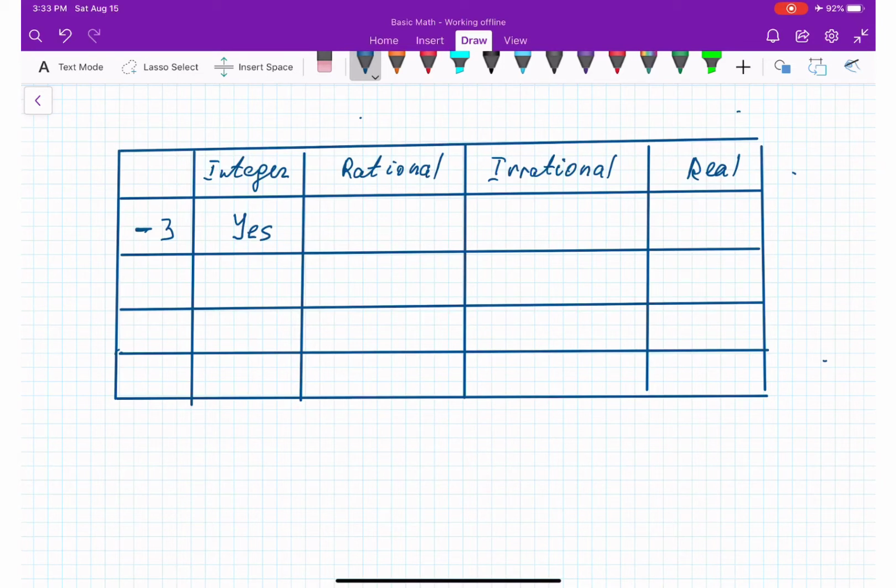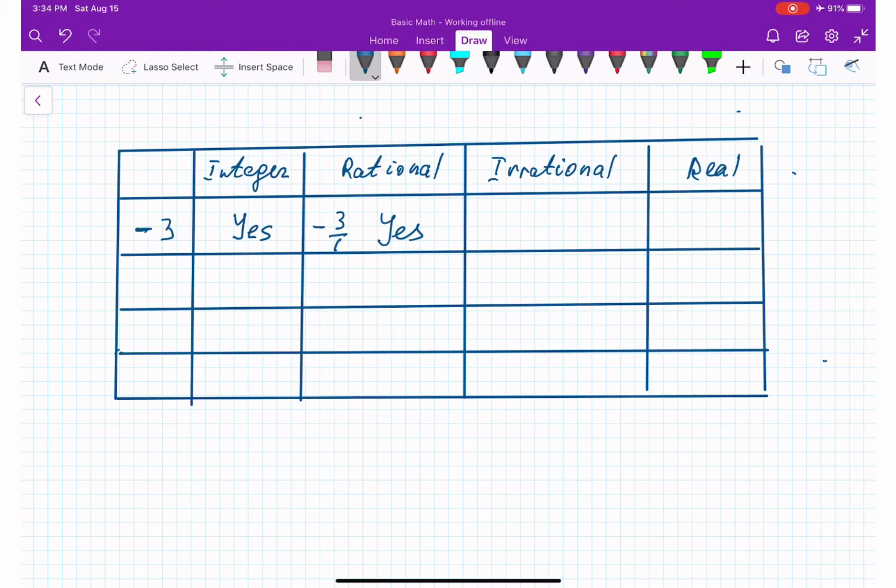Is it rational? Yes, because we can represent it as a fraction. Remember, rational numbers are the ones that can be represented as a fraction. Is -3 irrational? No, because irrational numbers are numbers that don't have a finite value, like pi or the letter e.